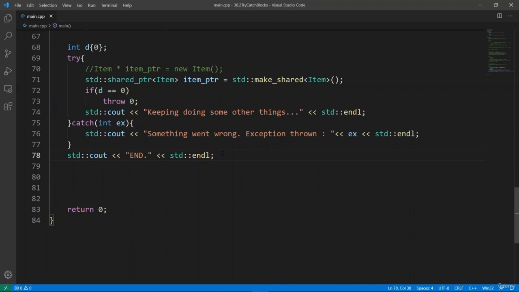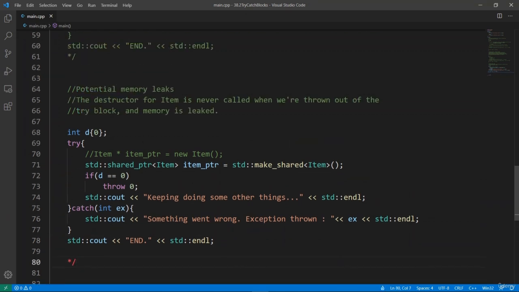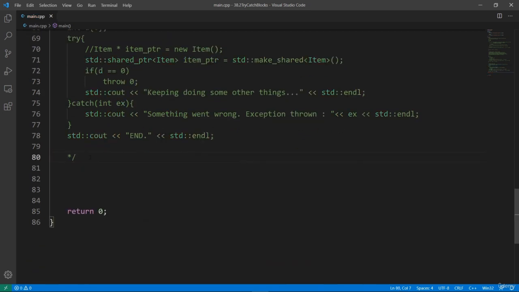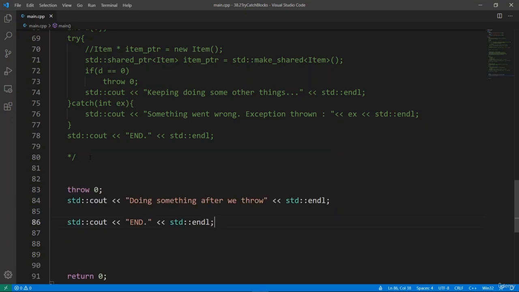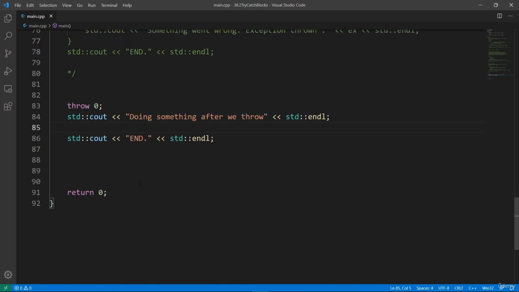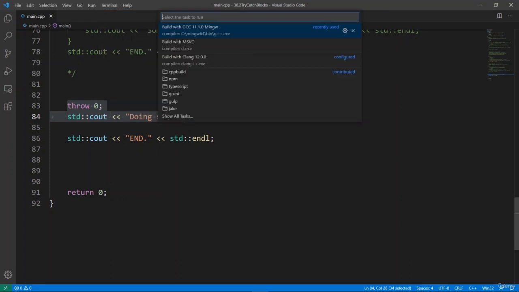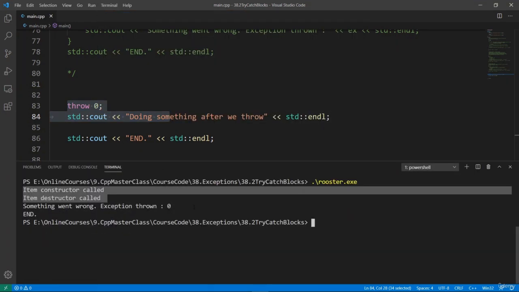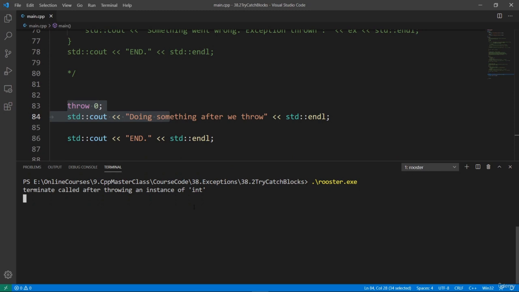Another thing I want to be super clear is that if you throw an exception and you don't catch it or handle it, your program is going to crash. We have seen an example about this, but I want this to be super clear. So we're going to set up an example like this, which is going to throw our exception here. And we're not going to do any kind of handling, and this is going to crash our program. Let's build and show you this. The build is going to be good as usual, but if we clear and run Rooster, we're going to see that our program is going to crash, and this is really bad. You should handle your exceptions. If you don't handle them in appropriate catch blocks, your program is going to crash. You should really know this.